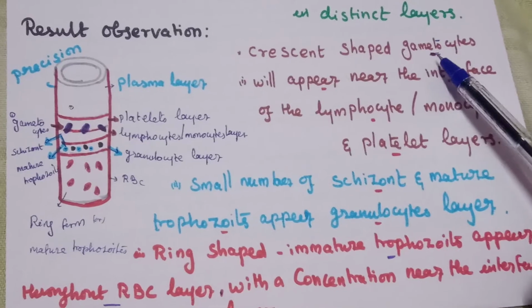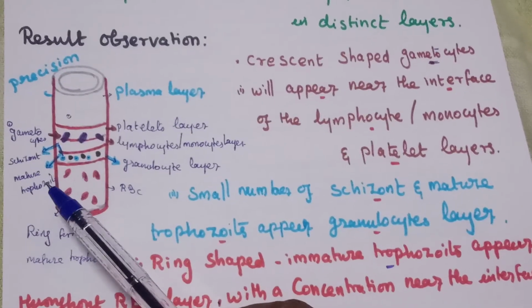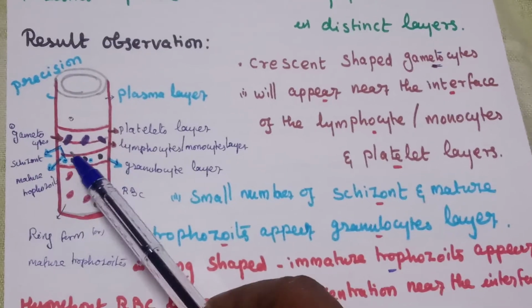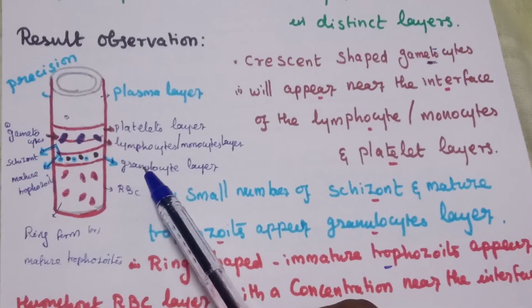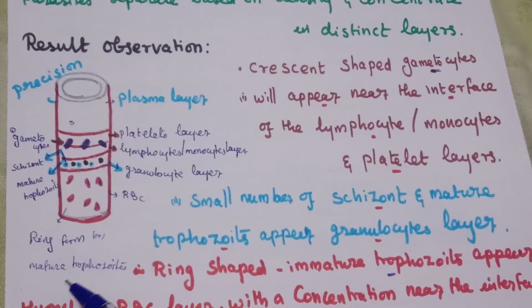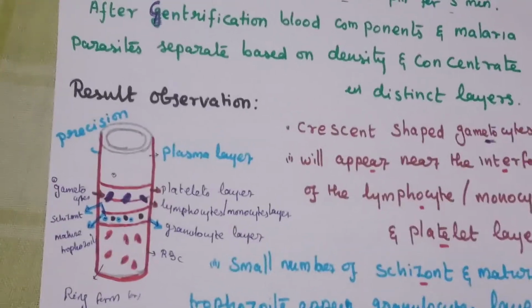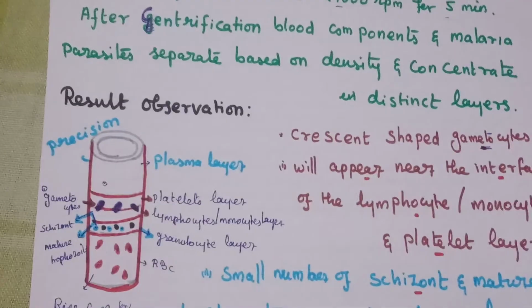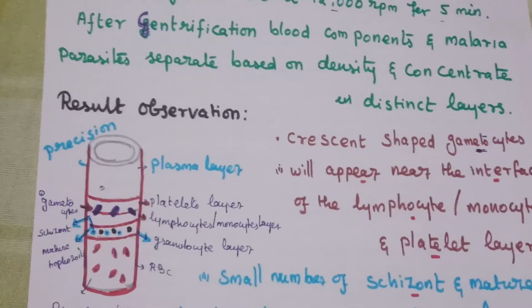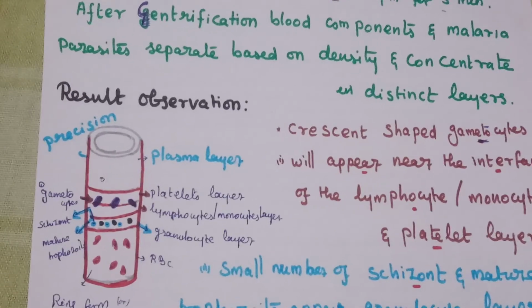First, gametocytes are present in the platelet and lymphocyte layer. Second, schizonts or mature trophozoites are present in the granulocyte layer. Last, the ring forms are present in the RBC layer. So in this video we discussed what QBC is, the principle, procedure and result.